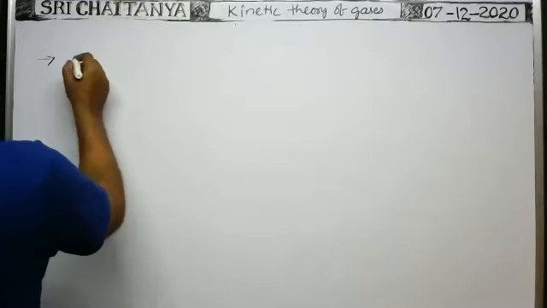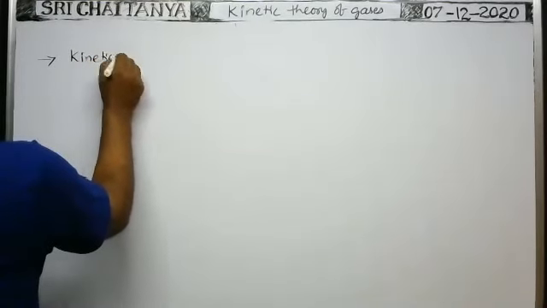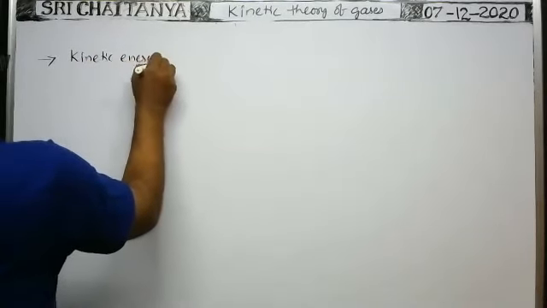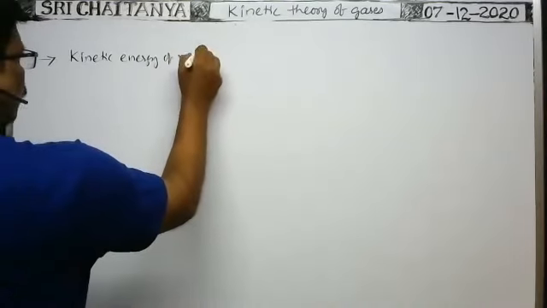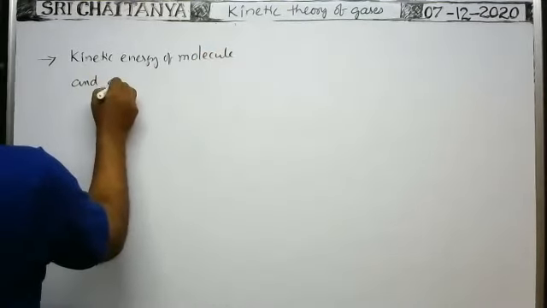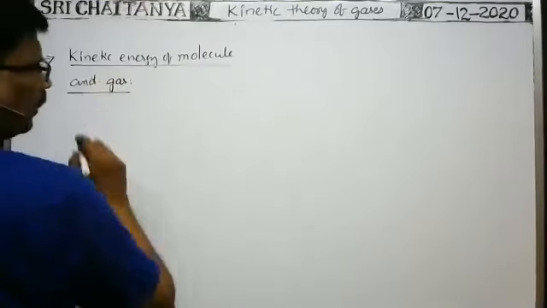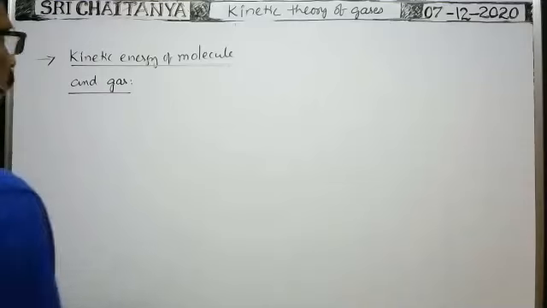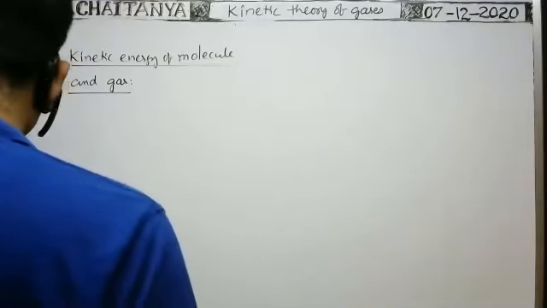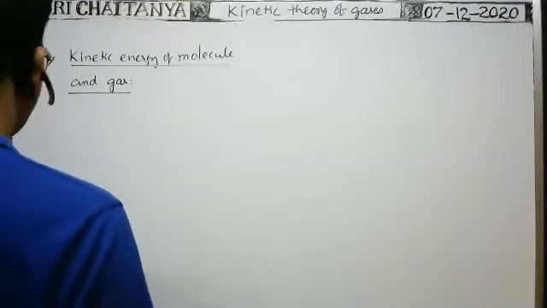Kinetic energy of molecule and gas. Okay, we know the kinetic energy of each molecule.